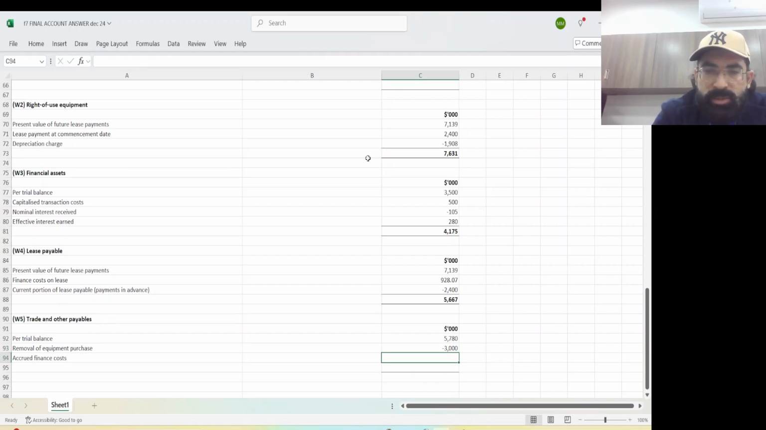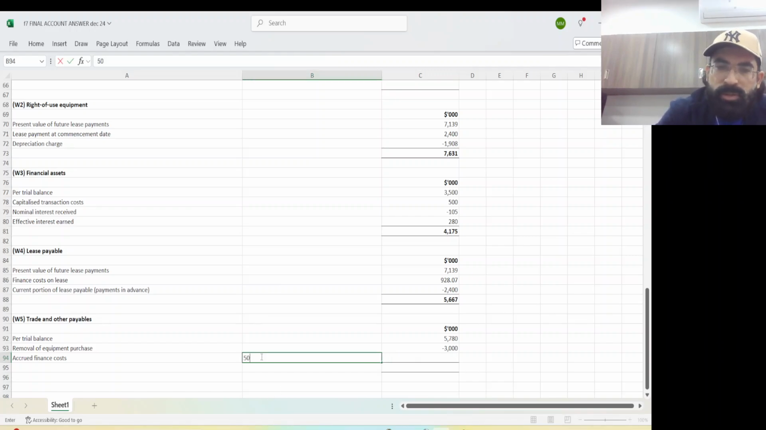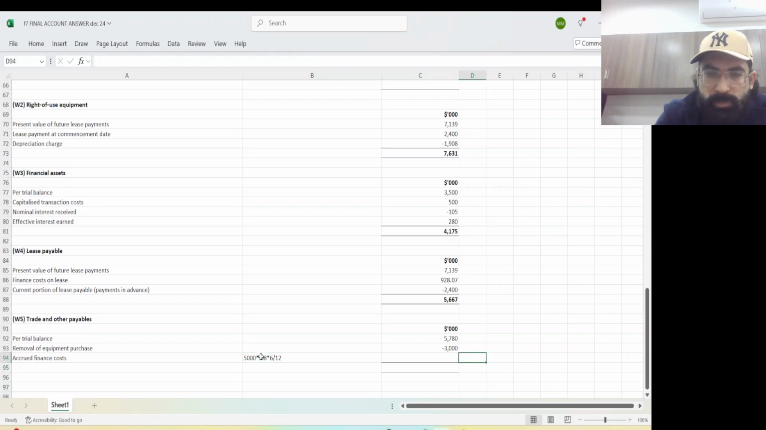And yes, accrued finance cost is how much? Accrued finance cost of IFRS 23 was 5000. 5000 was the loan amount, multiplied by 0.08 into 6 upon 12. So let's do it. 5000 into 0.08 into 6 divided by 12 equals 200. Okay, so your final trade payable will be 2980.